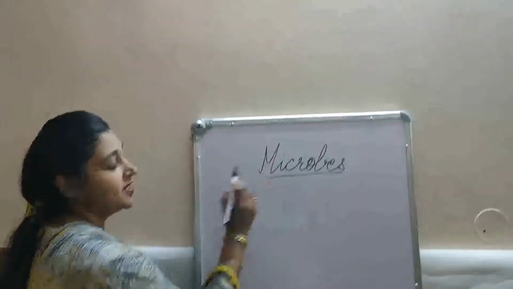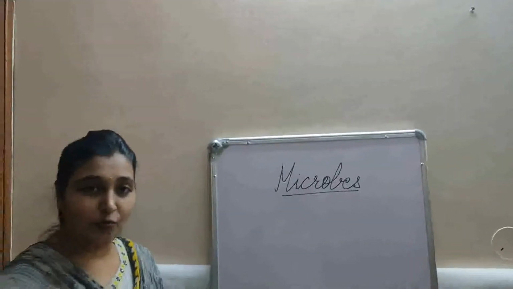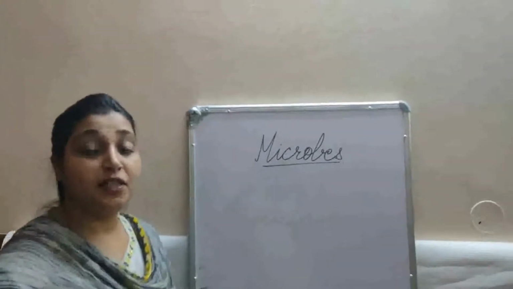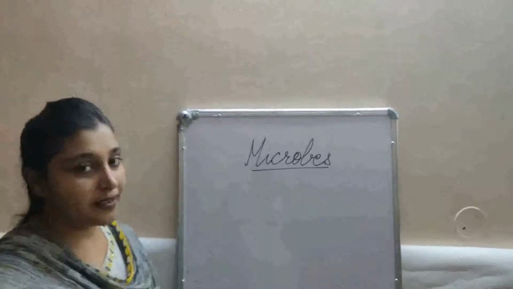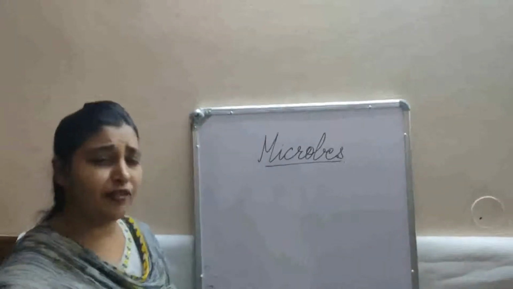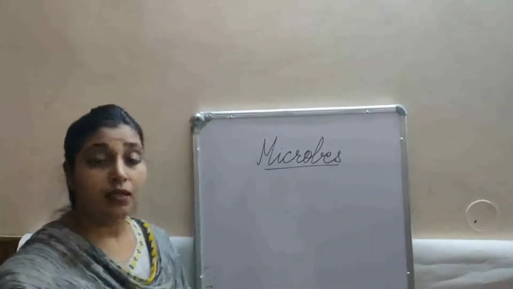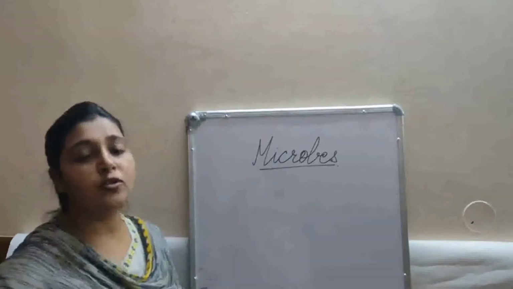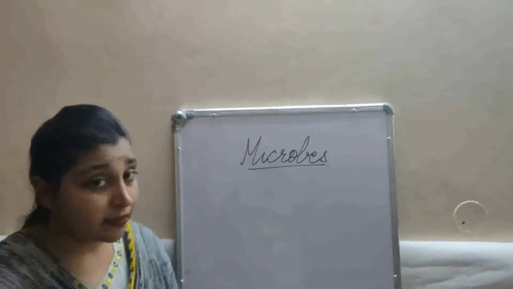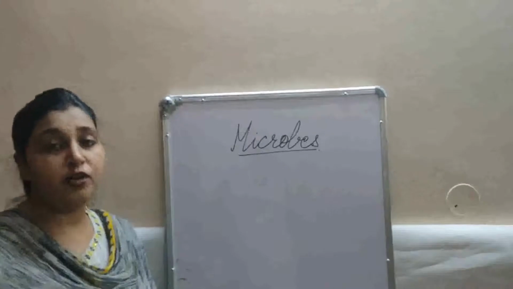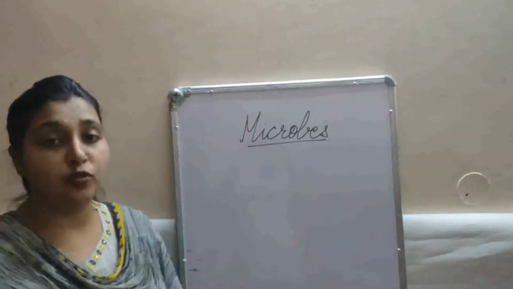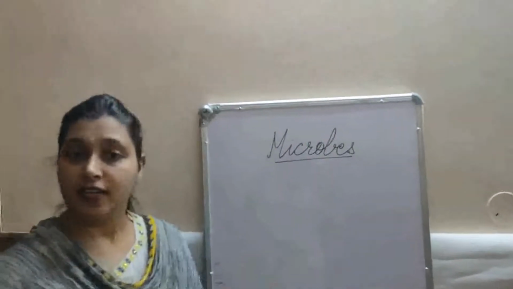Today we are going to discuss microbes. Microbes are unicellular or multicellular organisms. They are very tiny organisms. They are present almost everywhere: inside our body, outside our body, on our hands, on our nose, our mouth, even in air, in water, etc.